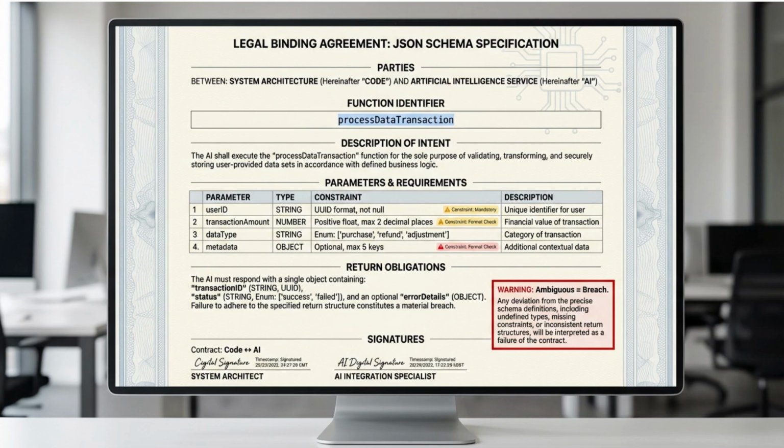Every tool must have a precise schema defining its inputs, outputs, and behavior, typically defined using JSON schema or OpenAPI. The schema specifies the function name, description, parameters with types and constraints, and return value. Ambiguous or incomplete schemas lead to agent errors. This isn't optional documentation. It's the contract between your code and the AI.